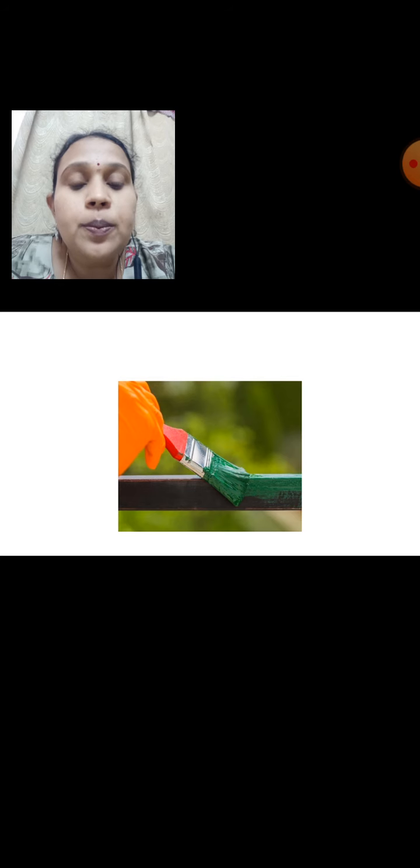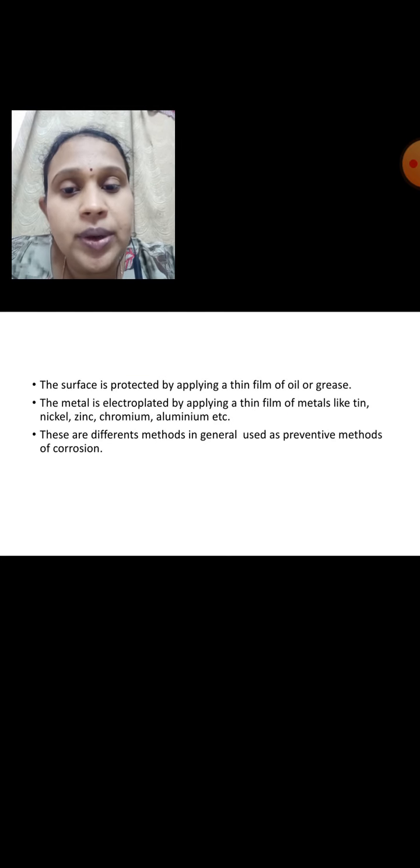Paint acts as a protective layer which does not allow air to react with the metal. Thereby metal oxides will not form, oxidation will not take place, and the metal will be in a safe position and will not get corroded.